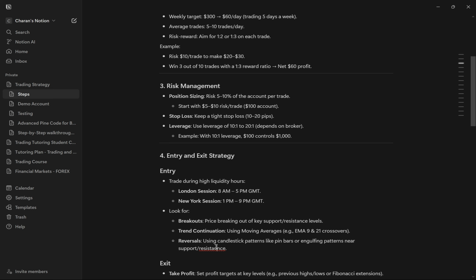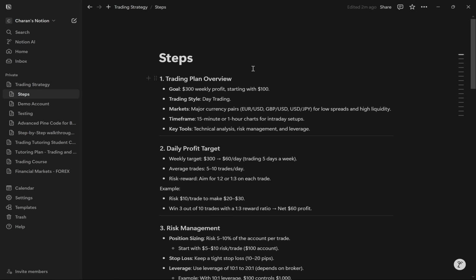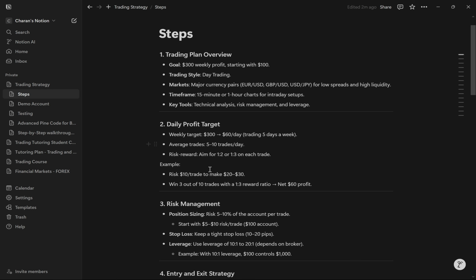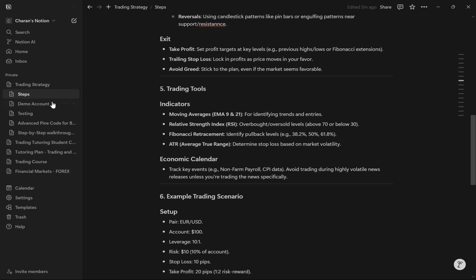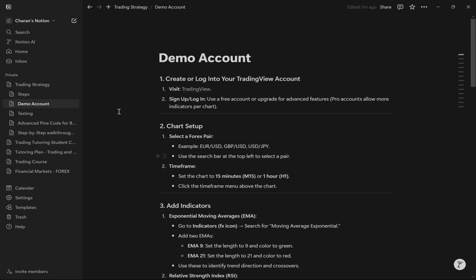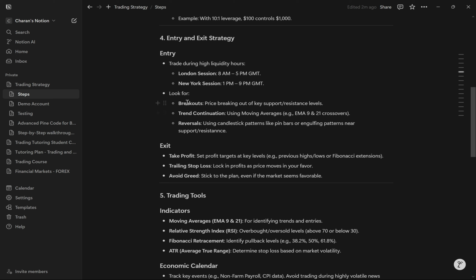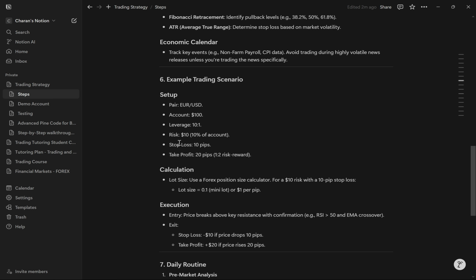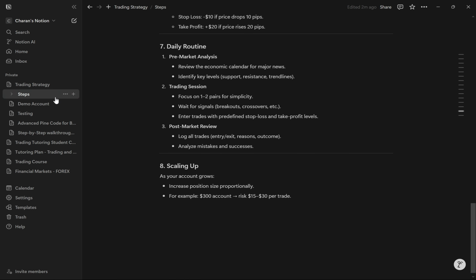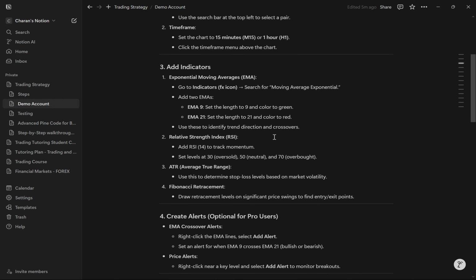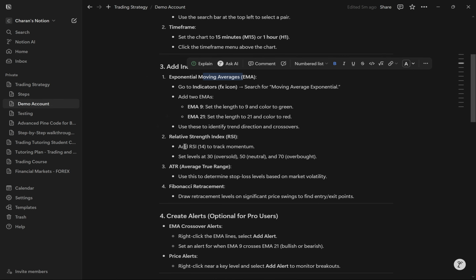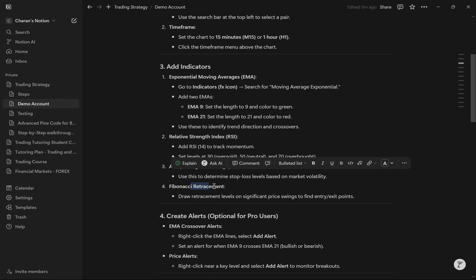Today we've gotten to learn a lot about the trading strategy, and again, I'll be spending tomorrow and the day after, that is Saturday and Sunday, learning more about these identifiers. You see these identifiers, so where was that? I think it should be in this. Yeah, EMAs, RSIs, ATRs, and Fibonacci retracement.